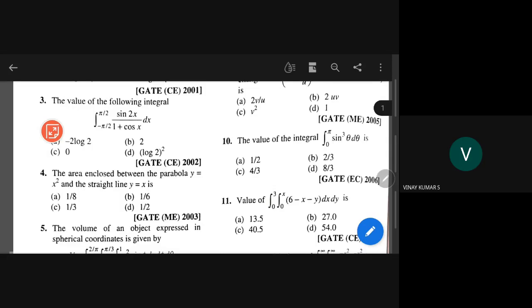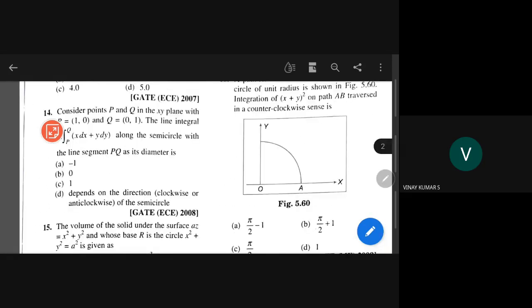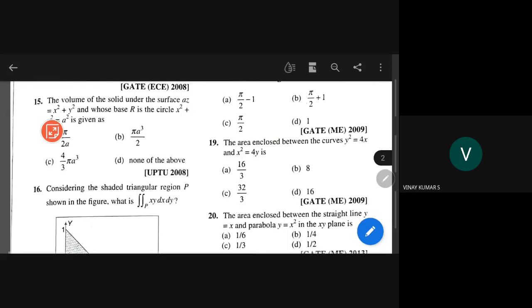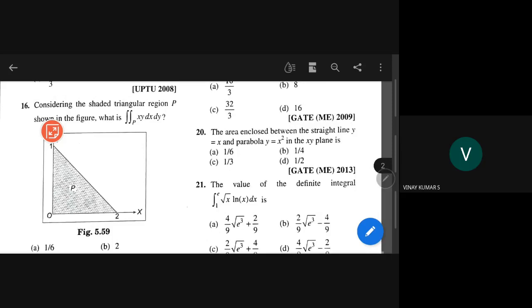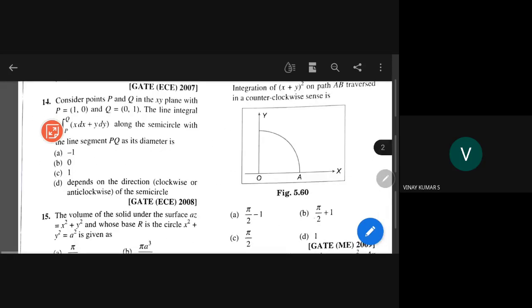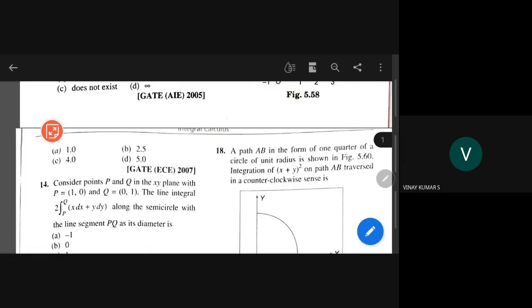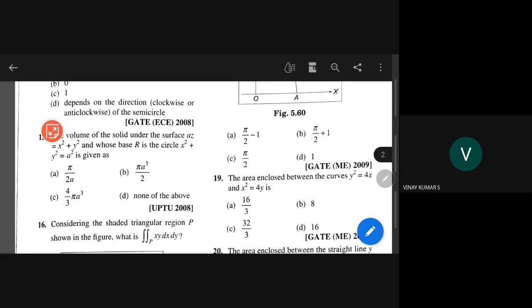Some triple integrals they have also given, but we don't want to cover them now. We will cover them at the end. First, we will finish the double integral problems. Where did I come to? Yeah, right, the 14th problem we have done. Now come to the 15th problem.